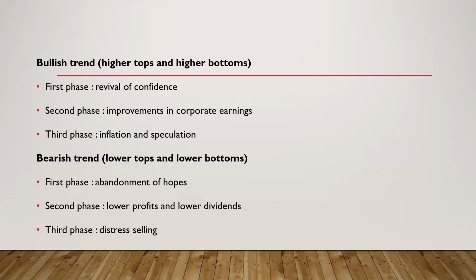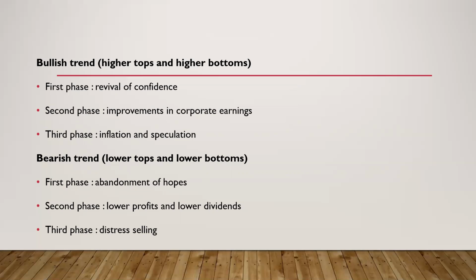Now in the third phase, due to inflation and speculation, there are speculators out there who believe that the price is going to increase further and they will create demand for the securities by still purchasing those securities at a high price. And because there is still demand, the prices will increase as predicted. So this is the third phase. So if it's a bullish trend, then there are three phases in the primary movement.